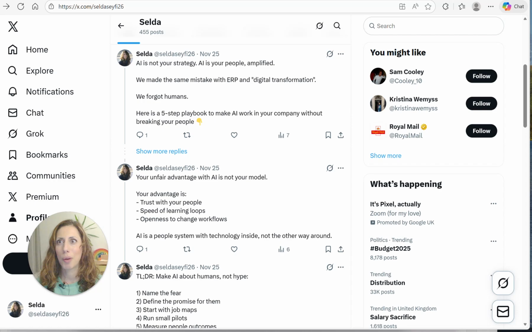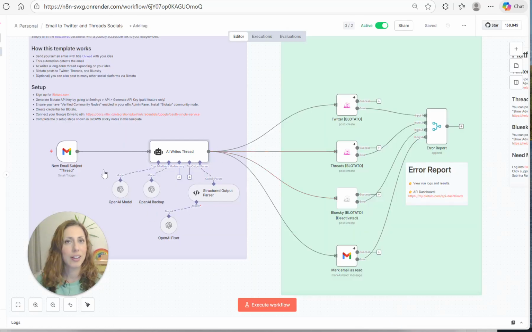And this is just an example using a news site. You can put any kind of information in here. You can use articles that you've written. You can repurpose videos that you've created, so on YouTube and TikTok, Threads or Twitter or Instagram or Facebook, whatever you want. And it's just such a cool way of doing it.